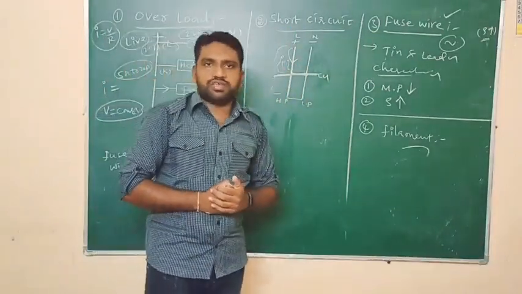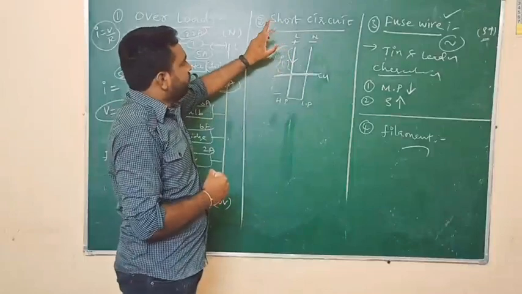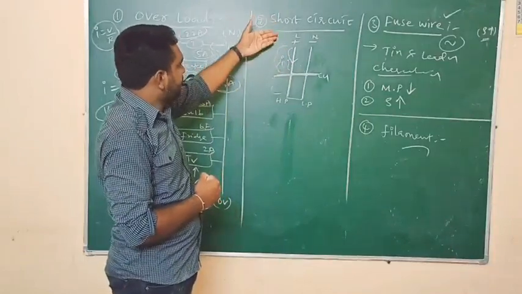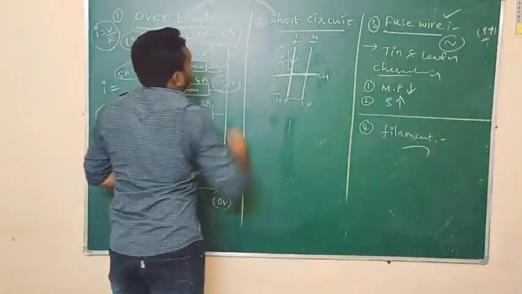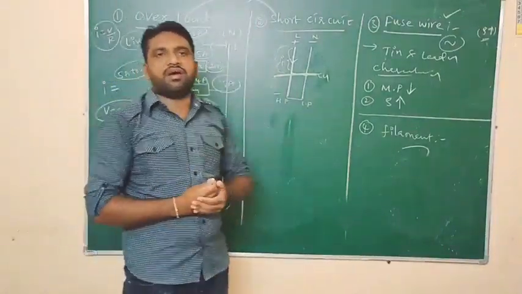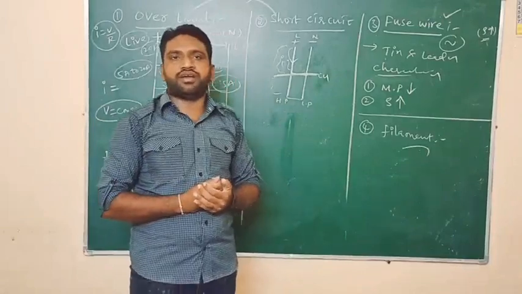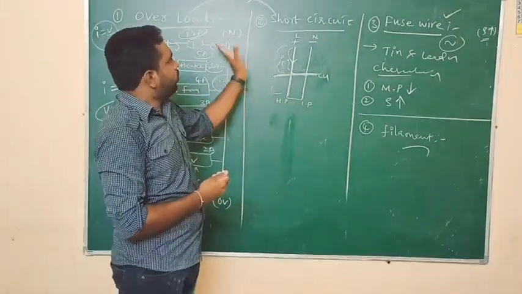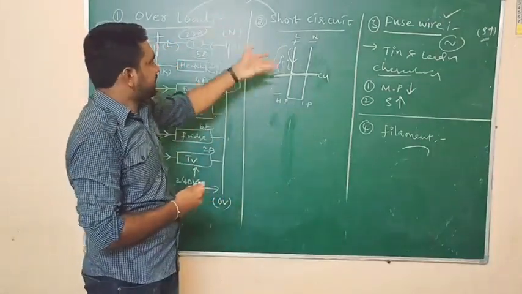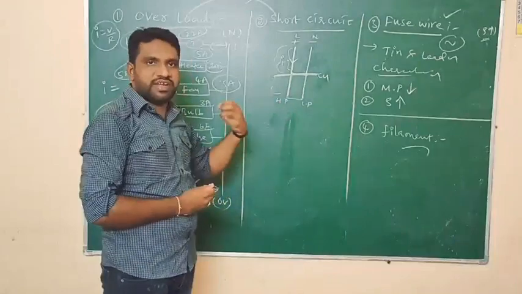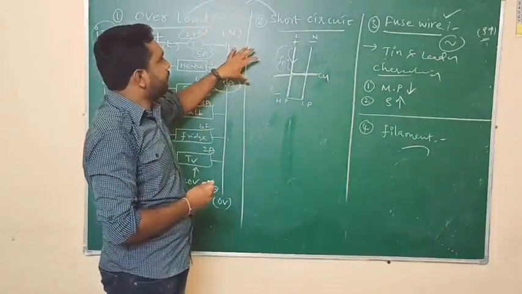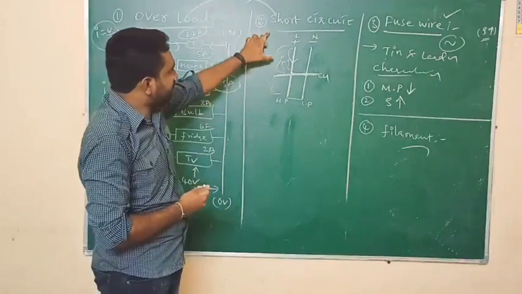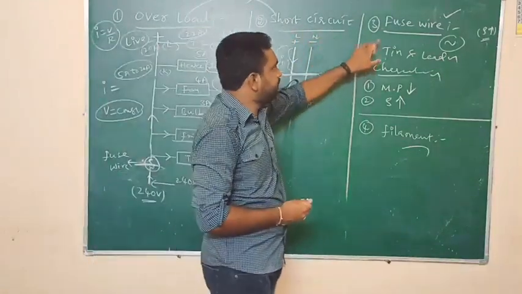So the overall view is that, due to the short circuit and due to overloading, the circuits and the electric components, or else the wires, are going to get damaged. So both are causing the same thing. They both cause damage to the circuits due to the heat energy, and the damage due to overloading and short circuit will be prevented by fuse wire.